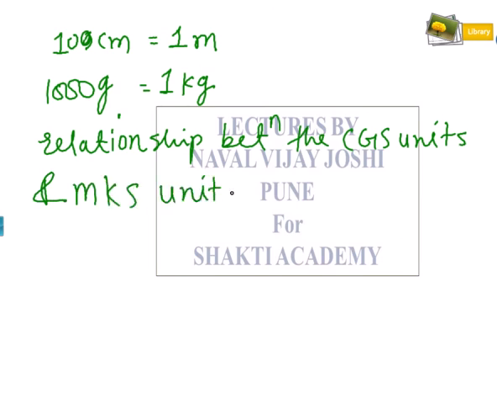So this relationship we have considered. The title of this chapter is physical quantities and measurement. We learnt about what is meant by physical quantity, what is meant by measurement. Then we have seen some units also. Then the relationship between the smaller units and bigger units we are using. At a broad level I have just described this.